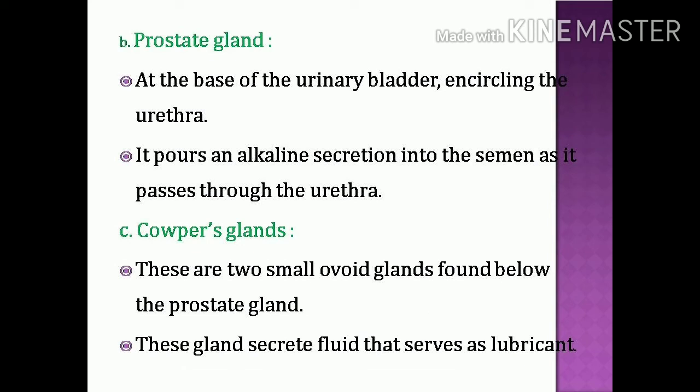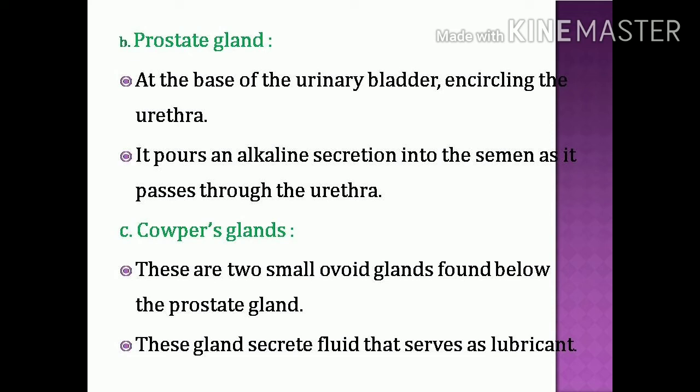At the base of the urinary bladder, encircling the urethra, there is a gland called the prostate gland. Its main function is to secrete an alkaline secretion. This alkaline secretion is poured into the sperm as it passes through the urethra.